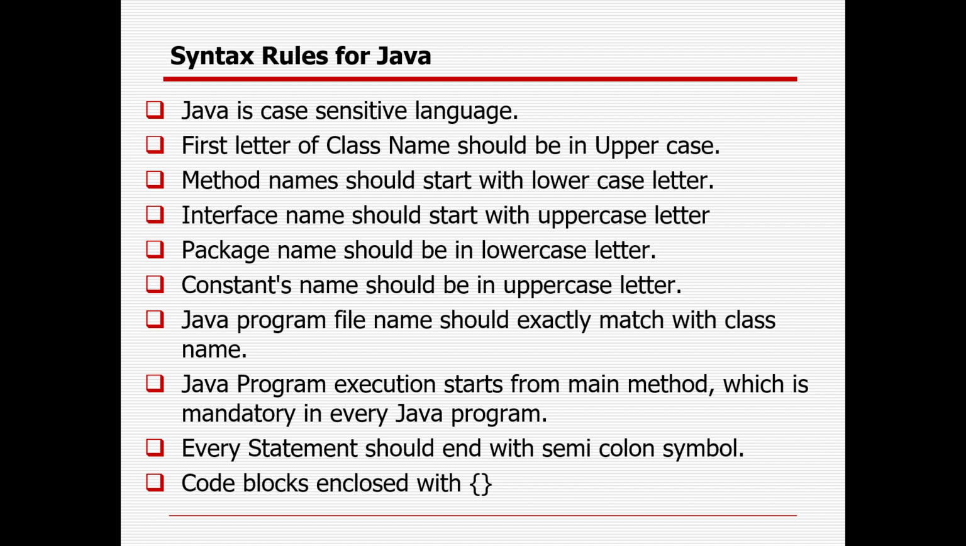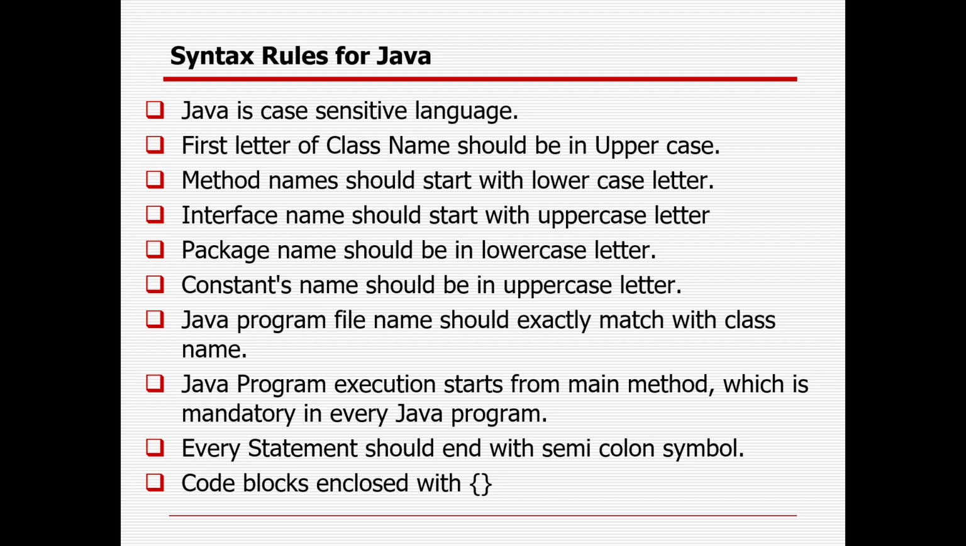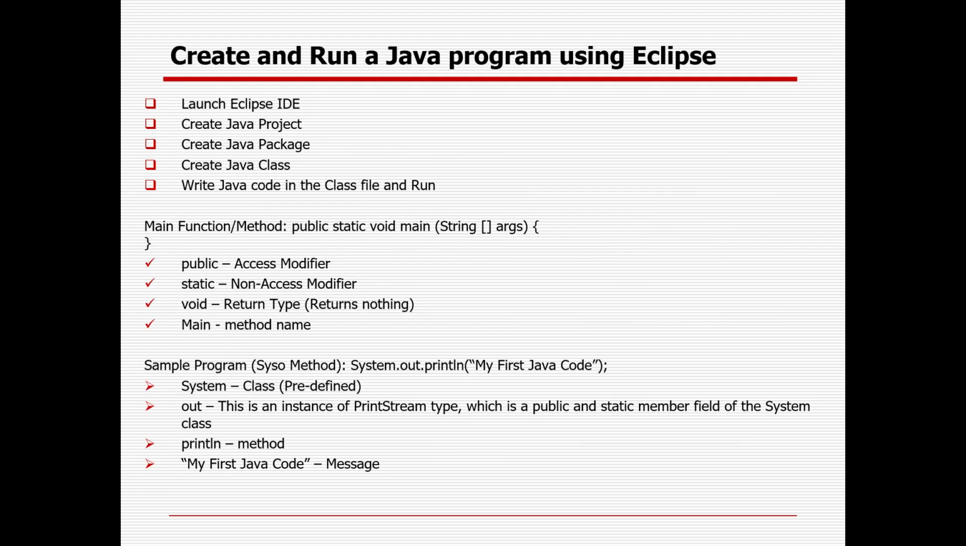Java program file name, in case you are writing in Notepad, you can run it by matching it with the file class. Java program execution starts from the main method, which is mandatory in a Java program. In case you are using a Java class, that is mandatory. But without the main method also, using TestNG we can run our program. That part you will learn slowly. Every statement should end with a semicolon, right? In case you remove the semicolon, it will show a syntax error. And everything should close with braces, whatever braces you start, you should end. So those are the different syntax rules of Java.